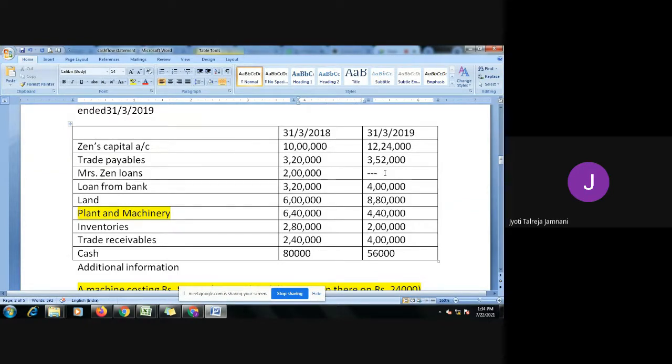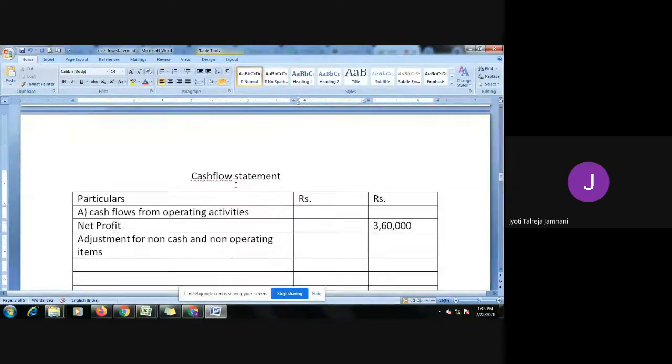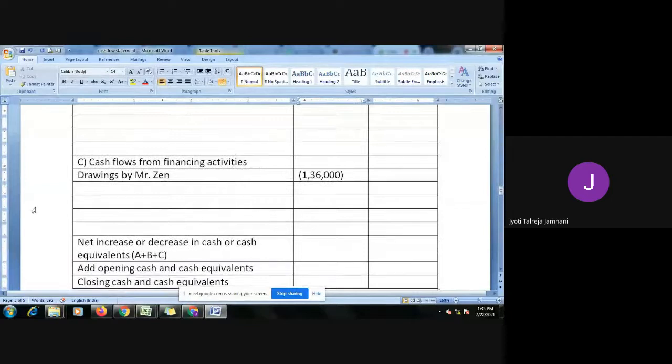So what is a loan first? Asset or liability? Liability. Is it a long term liability or current liability? Long term. When it is a long term liability, we take it in the cash flow from financing activities. Capital, loan, all this will come here. So what he has done, he has paid the loan. So we will write repayment of Mrs. Zen loan.